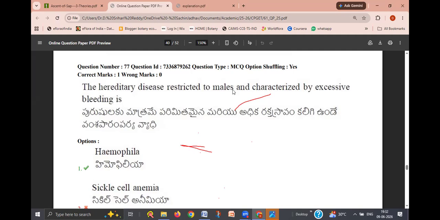If there is any mutation in the X chromosome, what happens? If that is a recessive mutation, it is not reflected in the females. Mostly it is reflected in the males only, because in the males there is only a single X chromosome.